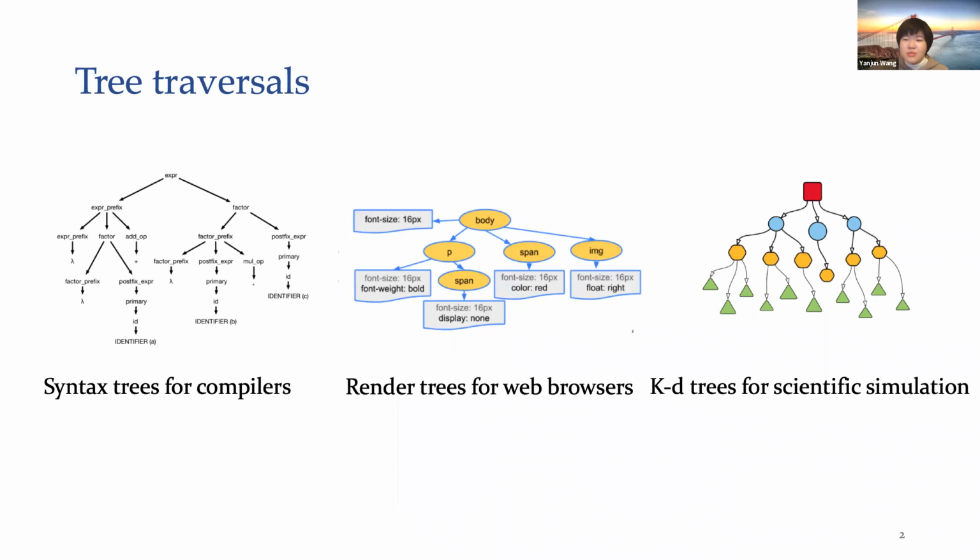Tree traversal is a common way to manipulate tree data structures in many applications. Due to dependence reasons, a lot of applications traverse a tree data structure multiple times by different traversals. For example, the abstract syntax trees used in compilers may be traversed several times to perform optimizations. For render trees in web browsers, multiple traversals traverse the tree to compute the layout such as height, size, positions of the visible elements, and then render the pixels to screen. KD trees used in scientific simulations is another example.